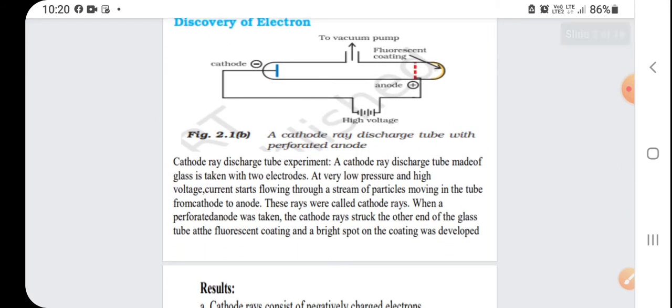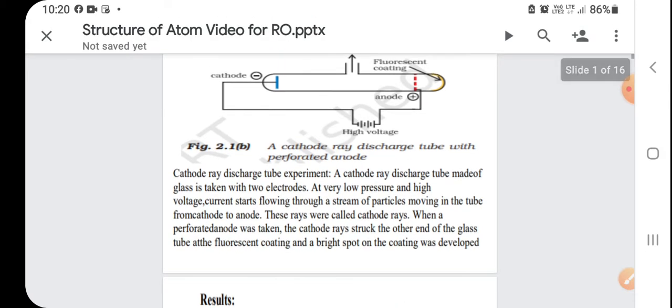Now next, discovery of electron. Discovery of electron is done by the cathode rays discharge tube experiment. A cathode ray discharge tube made of glass is taken with two electrodes.